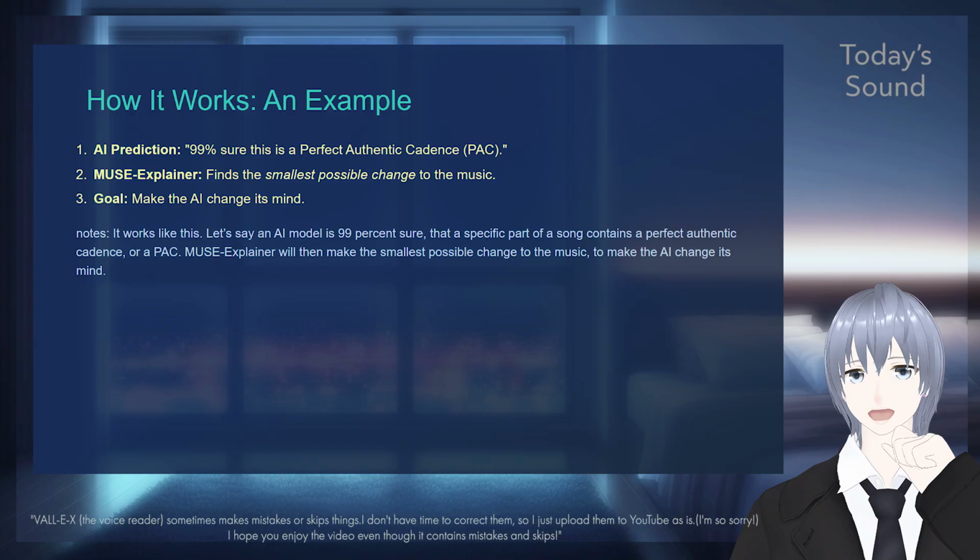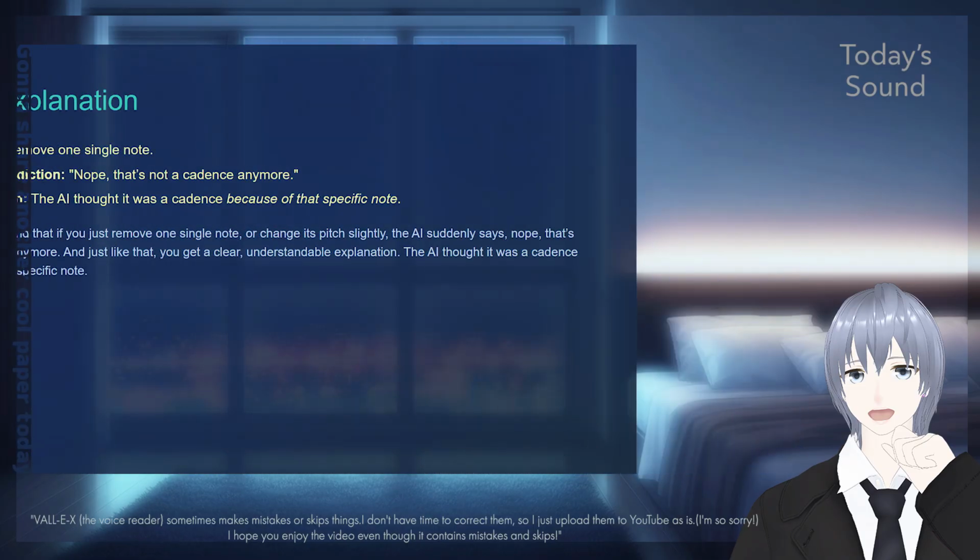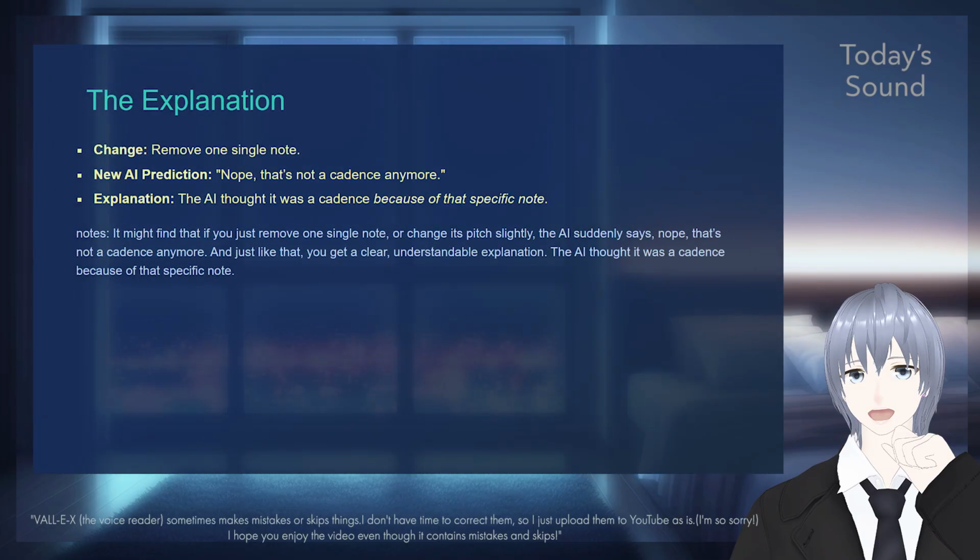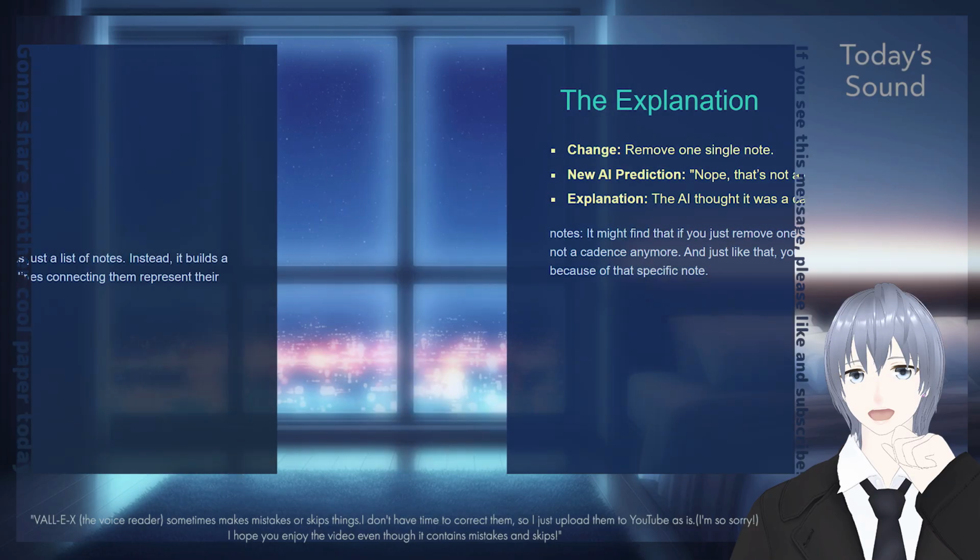MUSE-Explainer will then make the smallest possible change to the music to make the AI change its mind. It might find that if you just remove one single note or change its pitch slightly, the AI suddenly says, nope, that's not a cadence anymore. And just like that, you get a clear, understandable explanation. The AI thought it was a cadence because of that specific note.